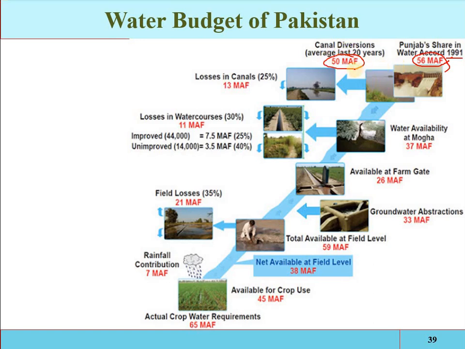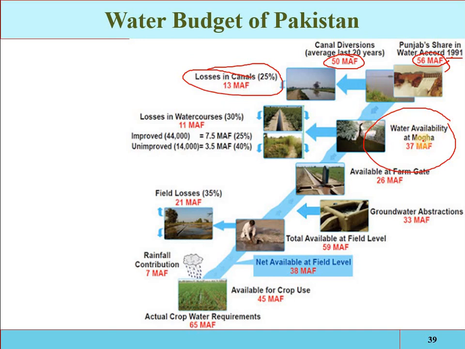Out of 50 million acre feet, 13 million acre feet are lost in the canal. These losses are evaporation losses, infiltration losses, seepage losses and other losses. So how much is available? 37 million acre feet of water is available at the Moga.